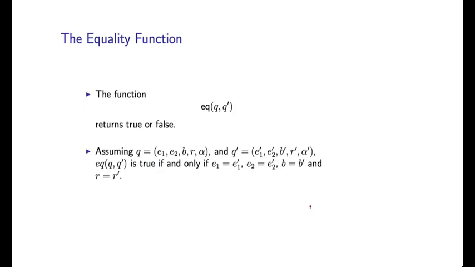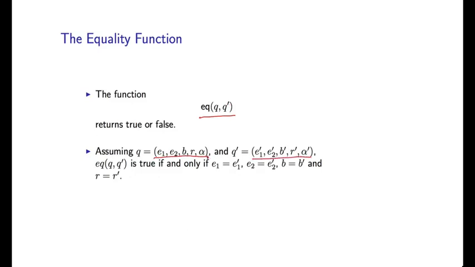We're almost there in terms of defining beam search, but here's one more definition which will be very useful. It's a very simple function which just returns true or false, depending on whether two states q and q primed are equal under a particular definition of equality. So say I have two states, q and q primed.